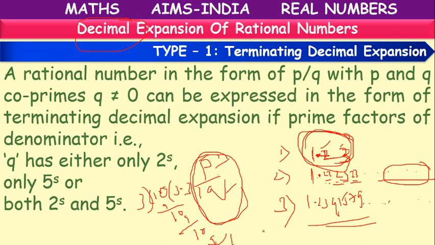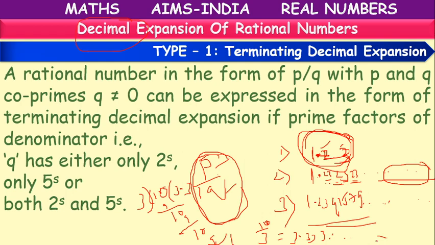So this rational number 10 by 3, its value is 3.333 and so on. Its value will go on continuously. The division will never end.